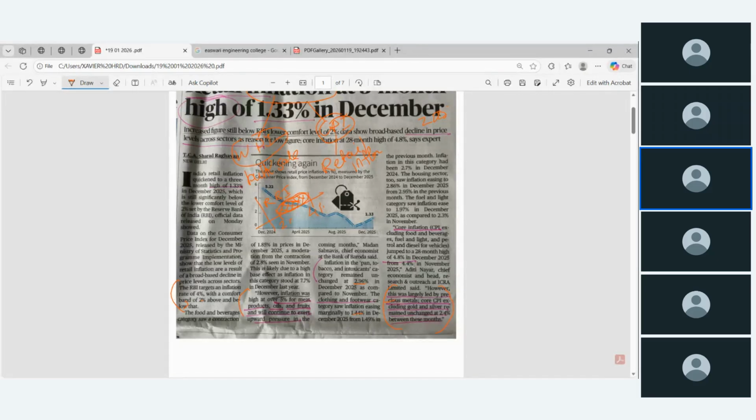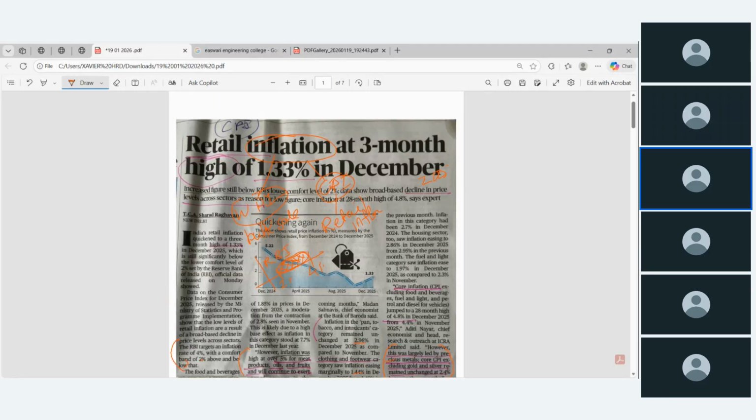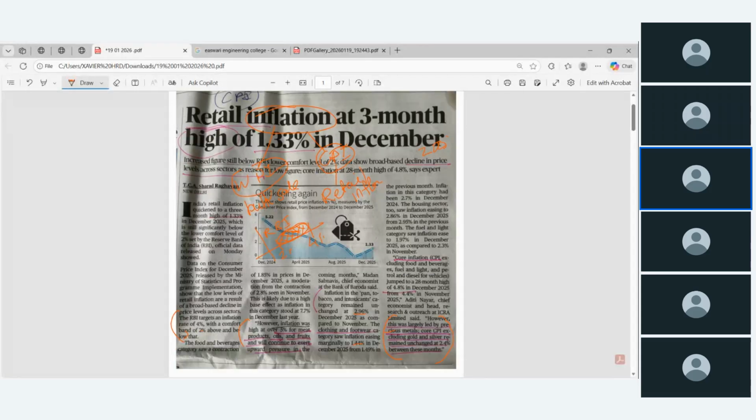Another reason why it has increased is that personal care products, vegetables, fish, and pulses spiked. So these are the reasons it has gone up compared to last year, December 2025. This is the overall news.